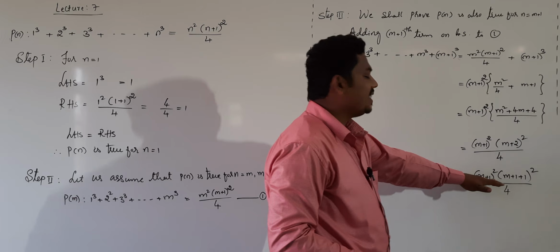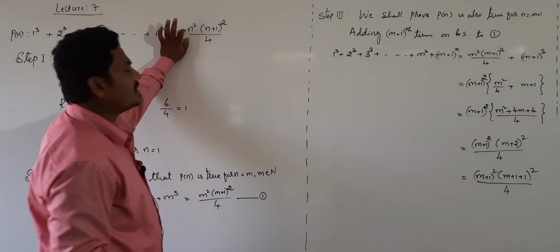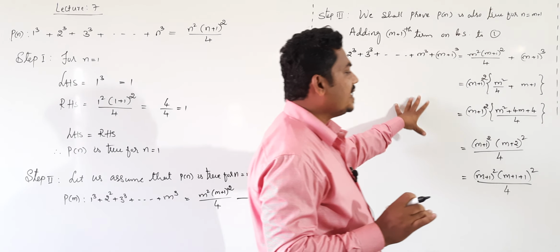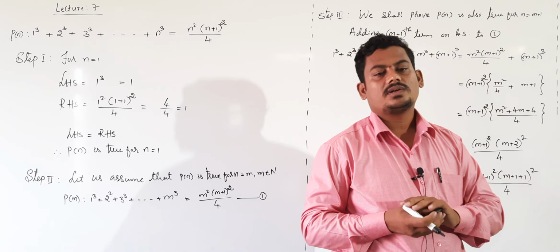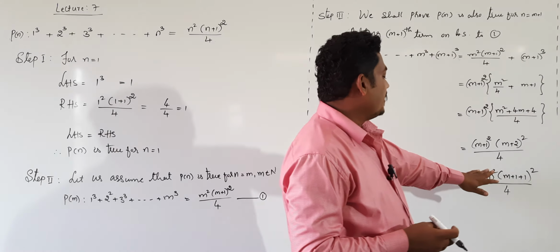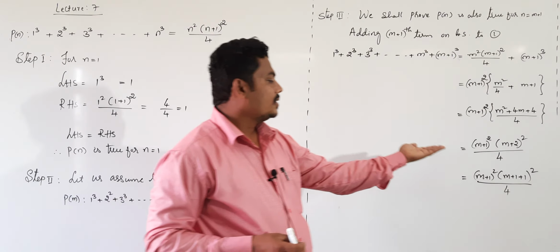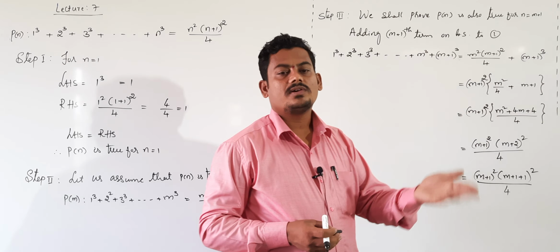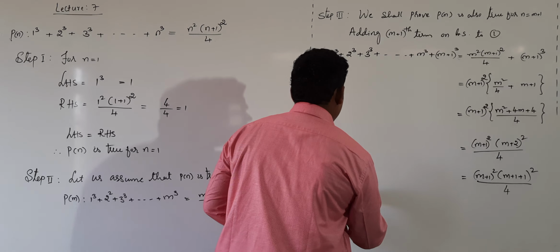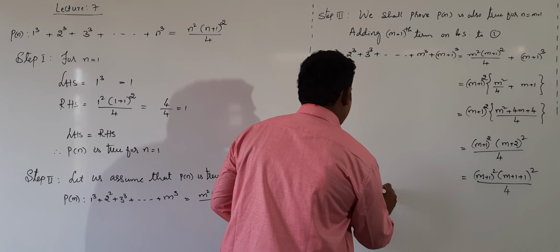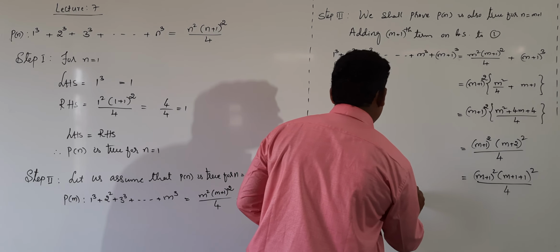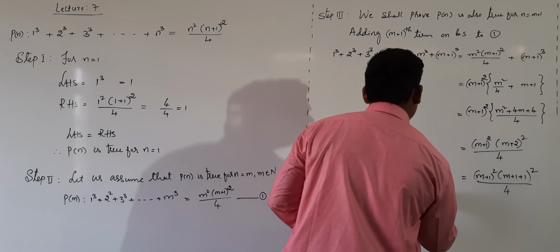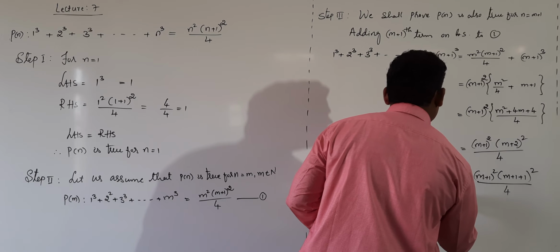Clearly in place of n we have m plus 1, which means this statement is true for n equal to m plus 1. Therefore P of n is true for n equal to m plus 1.